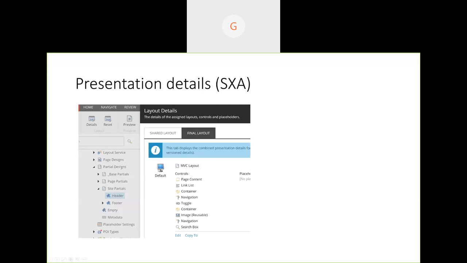As we discussed, partial designs will get those components. These partial designs are not tied exactly to the template, so they can be reused by whichever page design needs this header, because obviously you need a header across the site, right? So we can just build a header and footer like this, and configure the page design so that it is used in different templates.